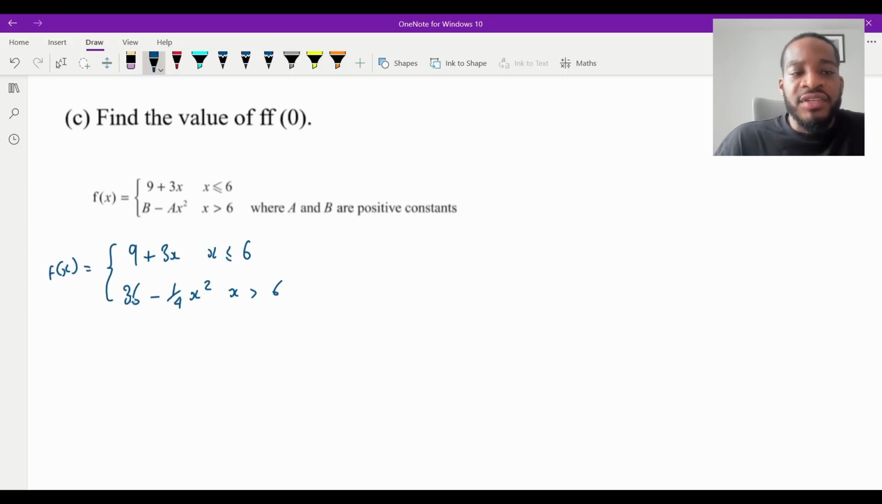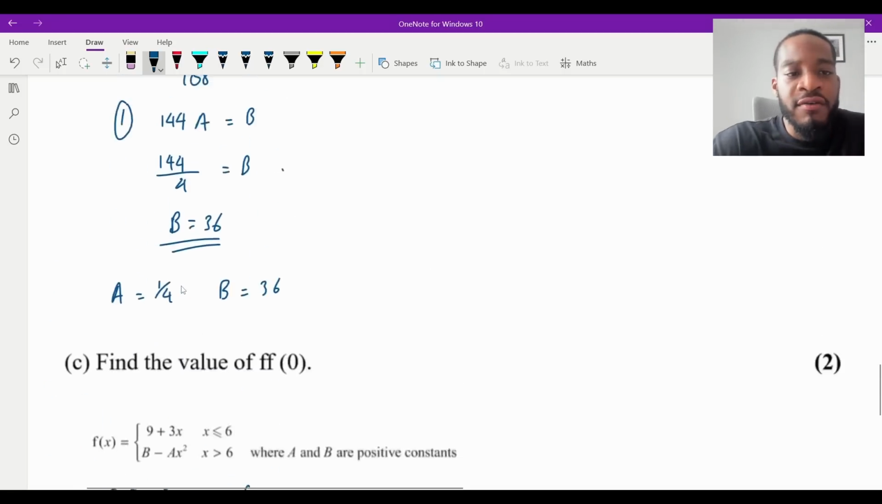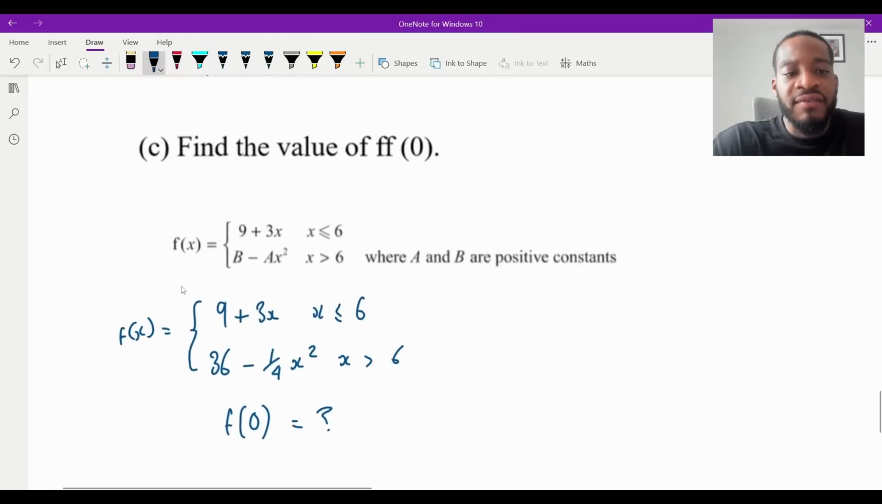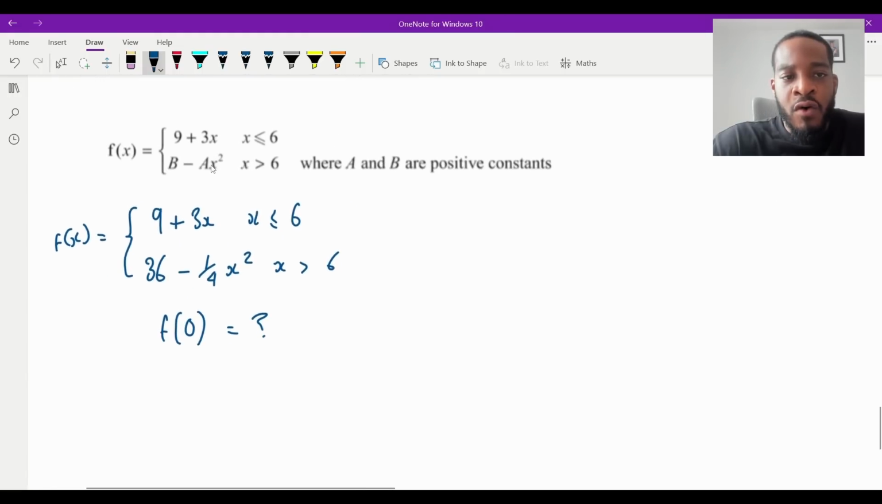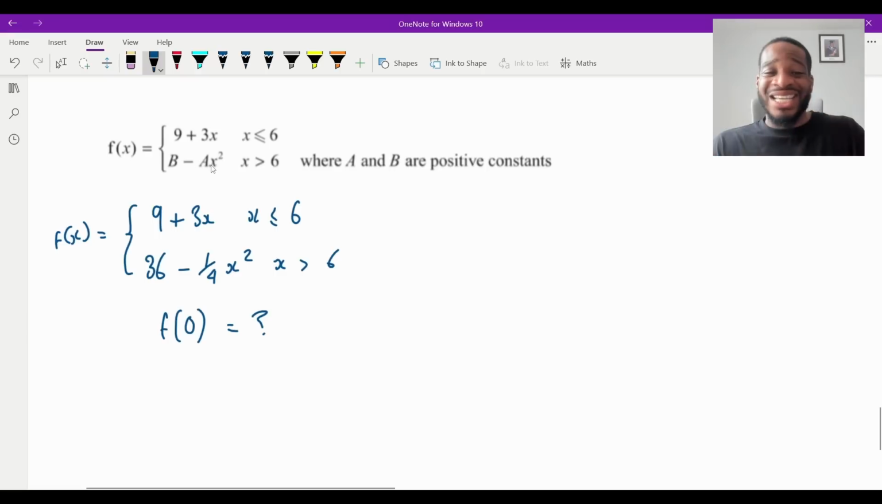Okay, and we want f of f of 0. So firstly, it's a composite function. We need to figure out what f of 0 is equal to first. Once we figure out what that's equal to, we plug it back into f. So what is f of 0? Well, remember the graph. The function is defined. Actually, I don't even need the graph, actually. We have the linear function which is defined for when x is less than or equal to 6. Or we have the quadratic function when x is greater than 6.